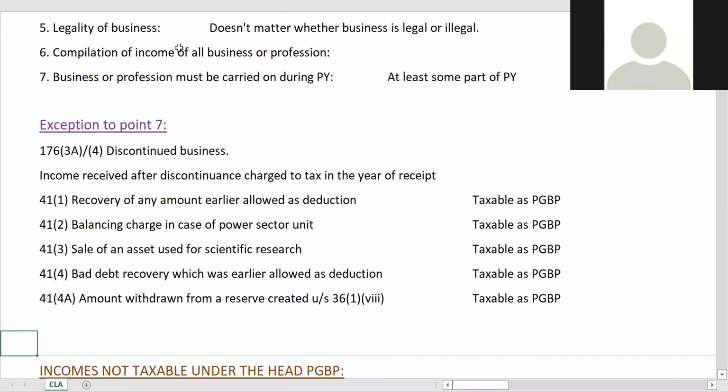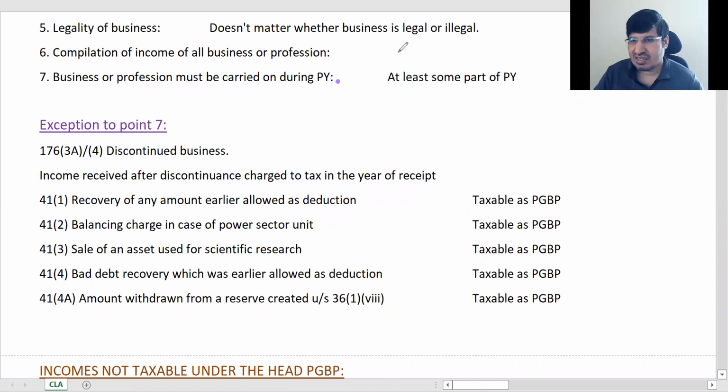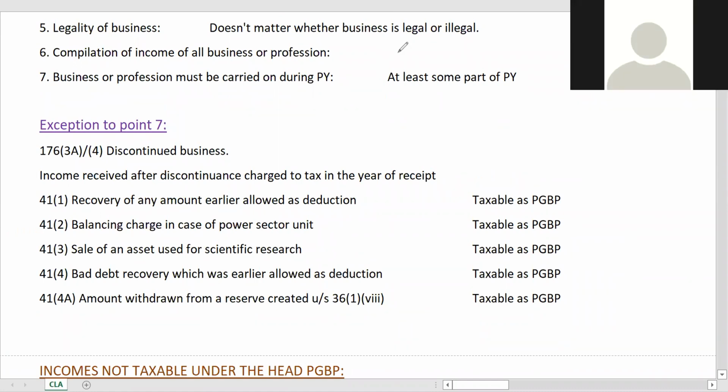Sir, in the last point, at least some part of the previous year. So what does "some part" signify? Even one day, it may be 10 days. Even one day. Okay.